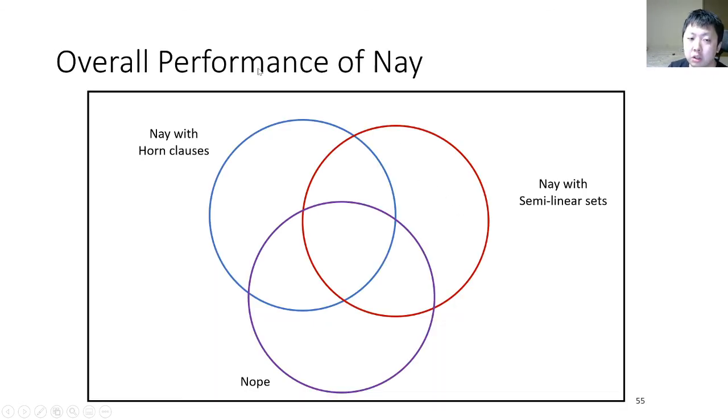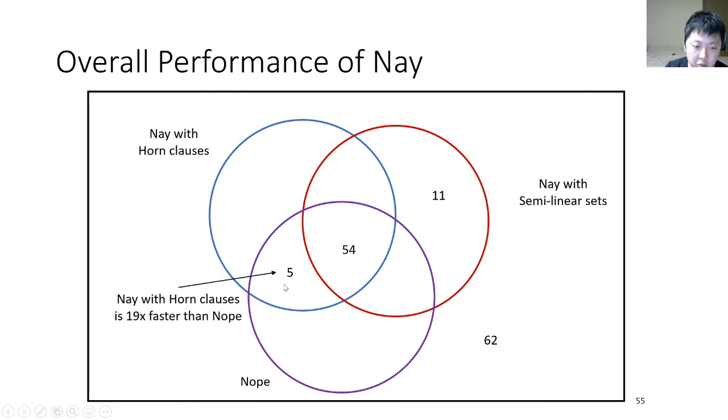In the evaluation, we have three tools: NOPE, NAPE with semilinear sets, and NAPE with Horn clauses. The result shows that there are 62 hard benchmarks that no one can solve. And there are 54 easy benchmarks that all three tools can solve. And there are 11 benchmarks that only NAPE with semilinear sets can solve, and NOPE cannot solve these 11 benchmarks. And there are 5 benchmarks that both NAPE with Horn clauses and NOPE can solve, but NAPE with semilinear sets cannot solve. On these 5 benchmarks, our tool is 19 times faster than NOPE.